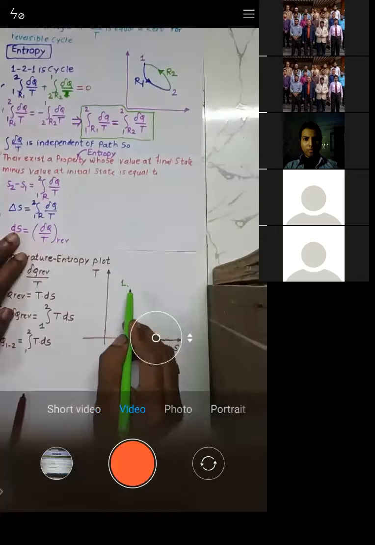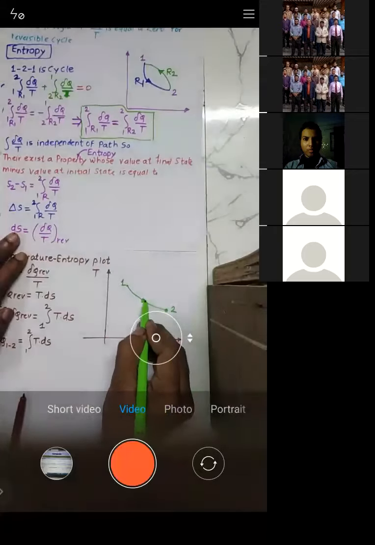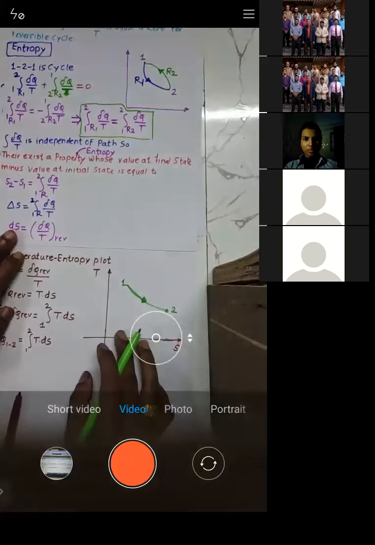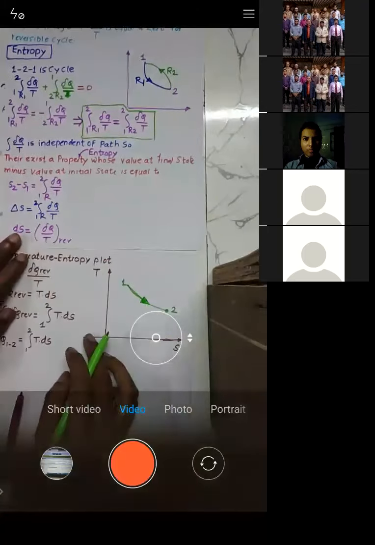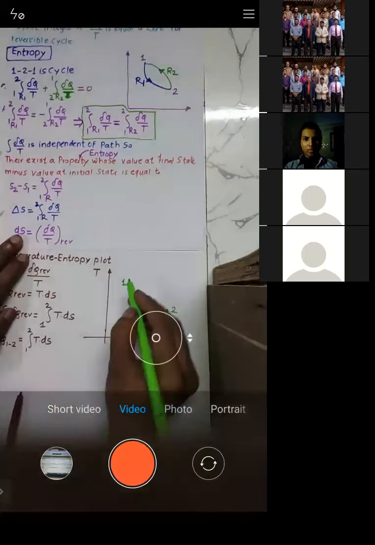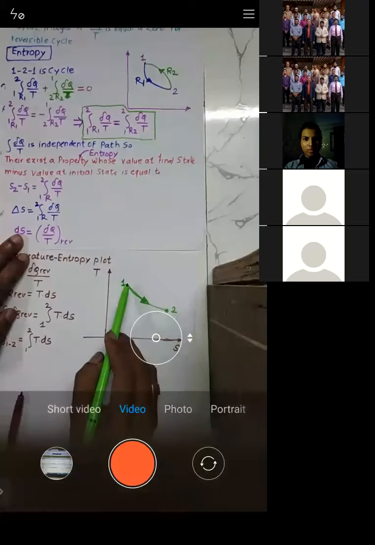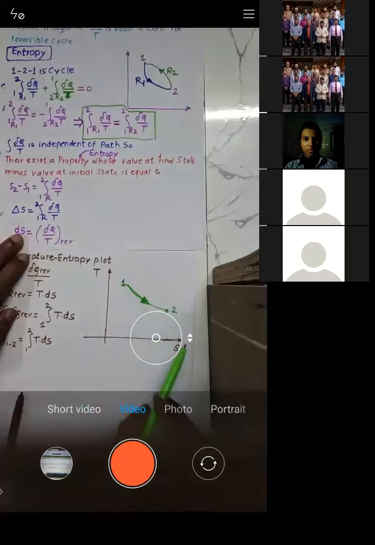From point number 1, let us say I am moving to point number 2. See, this is point number 1 and this is point number 2. I am moving from point 1 to 2, and I have plotted this process on a TS diagram.